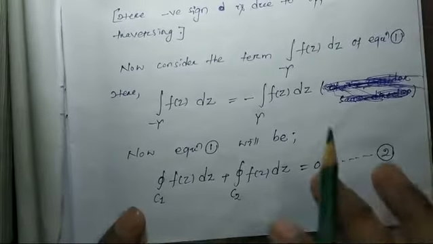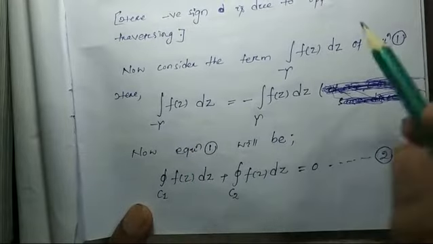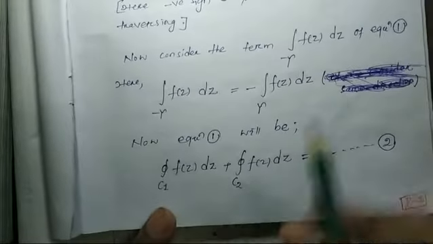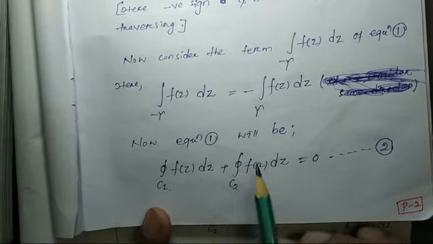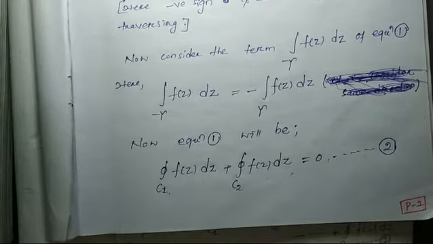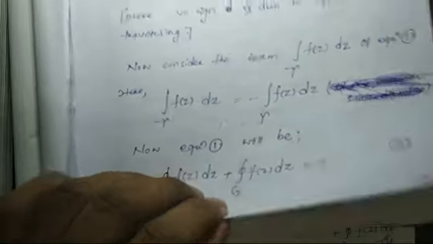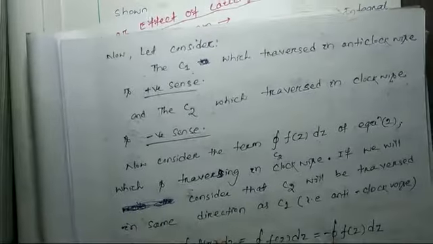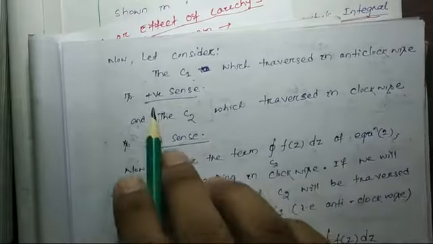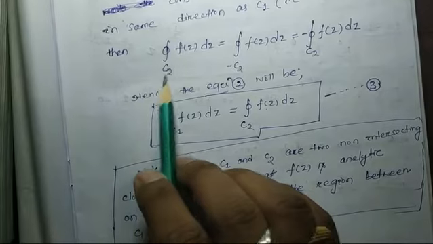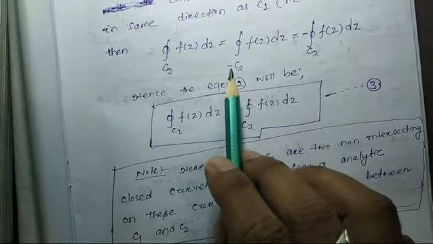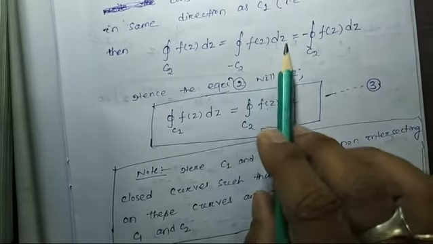So the gamma term has been cancelled out. So what we found: the integral over C1 of f(z) dz plus the integral over C2 of f(z) dz is equal to 0, but C2 is traversed in the negative sense. The same thing has been written here. C1 is traversed anticlockwise, positive, and C2 is negative, so that we can write the integral over C1 of f(z) dz is equal to minus the integral over C2 of f(z) dz, in the clockwise sense.